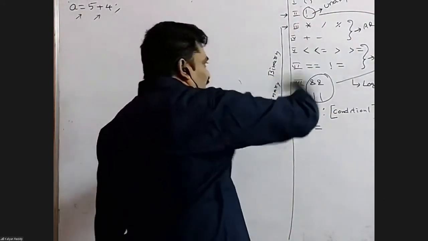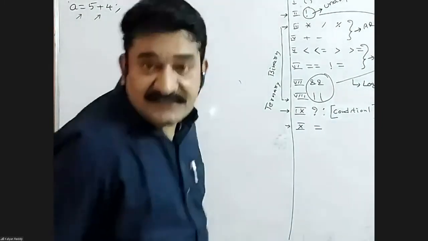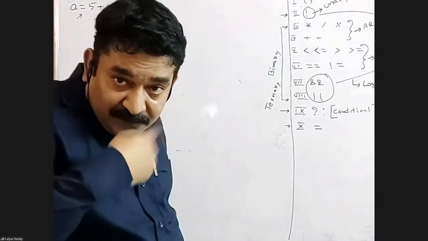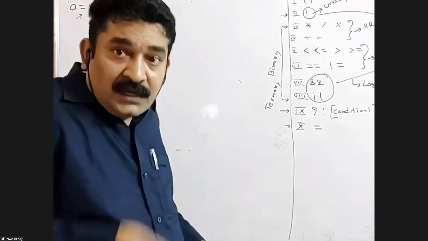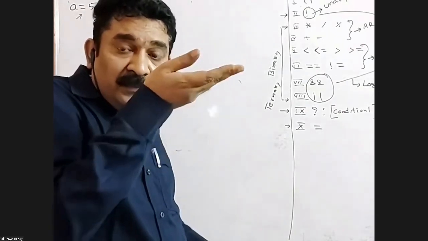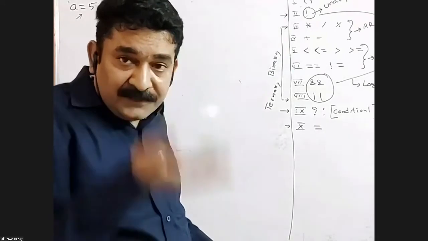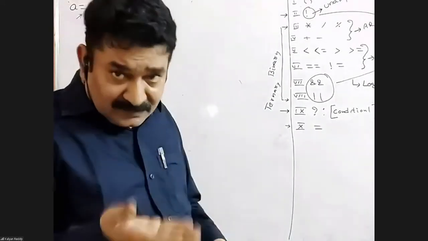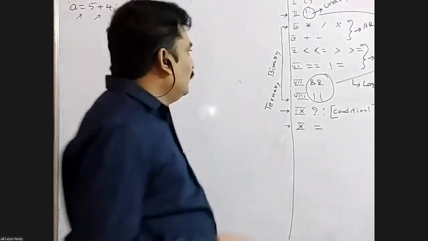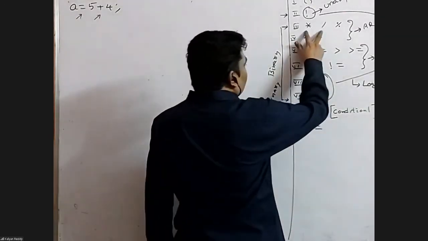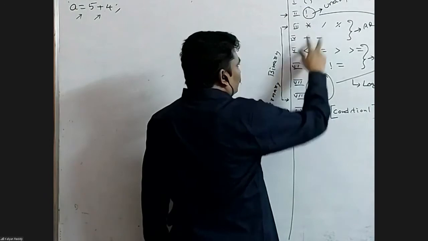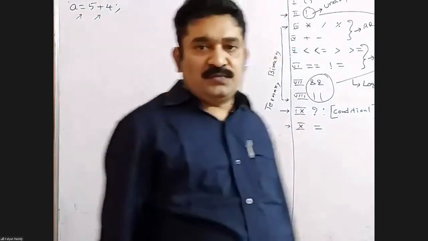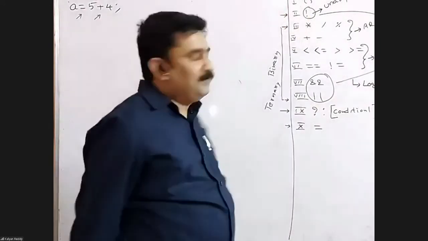Placing operators like this, line by line, is called a precedence chart. My first class, precedence chart. In a precedence chart, same line means same precedence. Compare to the previous line, and compare to the next line: the previous line has high priority. That means multiplication, division, vice versa, any sequence you can place. Both have the same precedence. Same precedence means whichever comes first is going to take the route first. Compared to these, those have high priority.